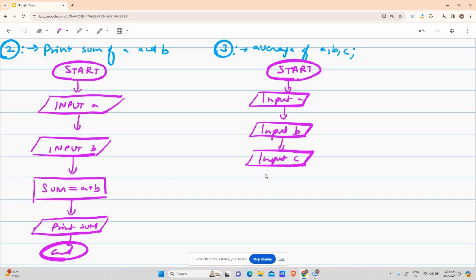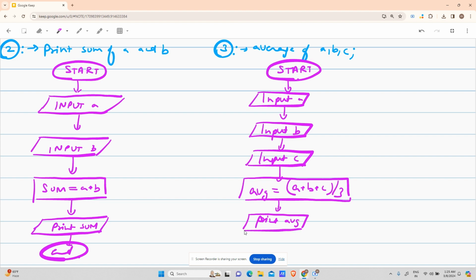All the inputs are done right now. So the processing block. What does the processing block contain? It will contain an average, that is A plus B plus C, the sum of all three divided by 3. What is the block? A simple rectangle, right? After that, printing average. What is the kind of block? It is a parallelogram. Why? Because it is an output statement, and we use parallelogram for input as well as output. And then end. End is oval shaped, right? So I hope you are clear with this.